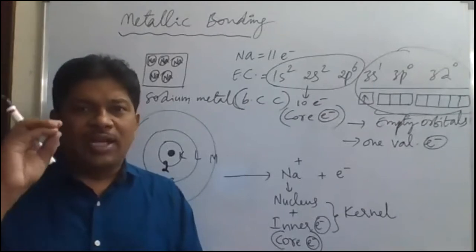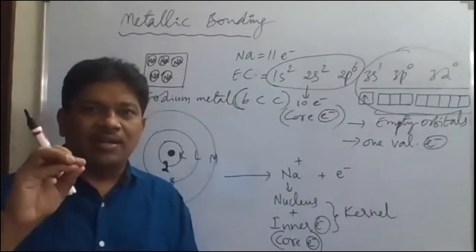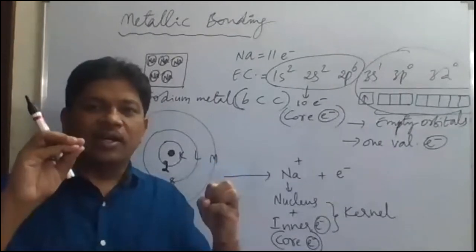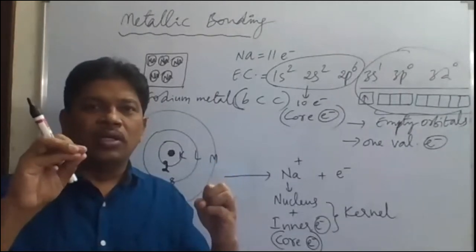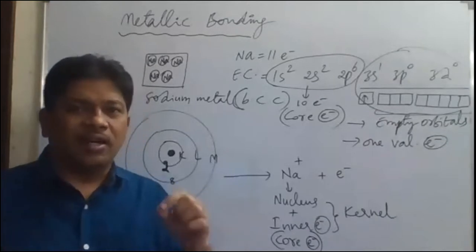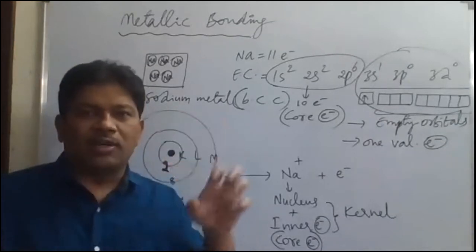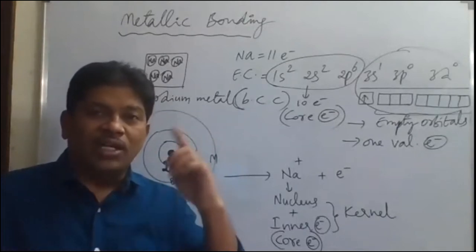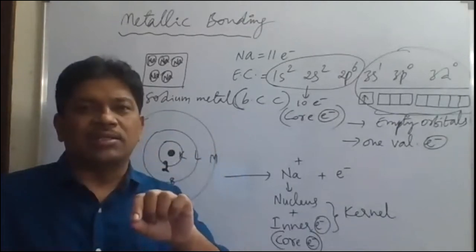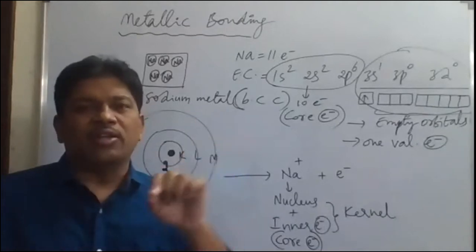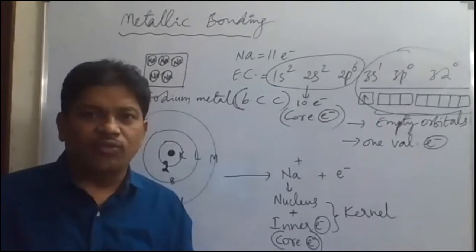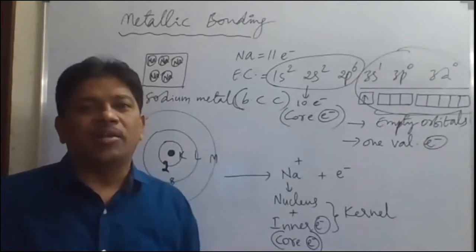Now, all the electrons will be entering into that electron pool cloud, as we say. So between those electrons and the nucleus of every metal, there will be an attractive force. This attractive force is called what? This attractive force is called metallic bonding.